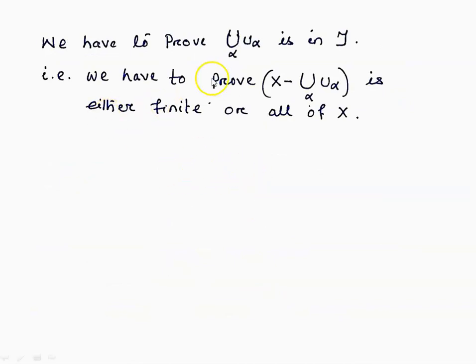That means to prove union of U alphas is in tau, we have to prove that the complement of this, X minus union of U alpha, is either finite or all of X. Now the complement of union of U alpha can be written as intersection over alpha X minus U alpha.